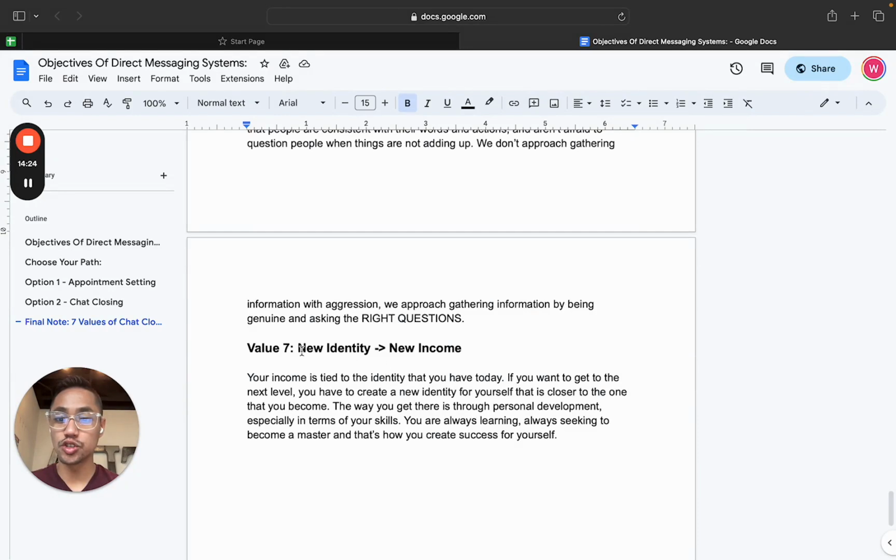And then value number seven is new identity, new income, right? The income that you have ties to all the products you sell. Let's say you want to fix your relationship, or get your fitness right, or get better in your business, whatever that is, that's a new identity. Your income is tied to that new identity as well. So no matter what outcome someone is looking to get, their income will also increase as a result of becoming that new identity.